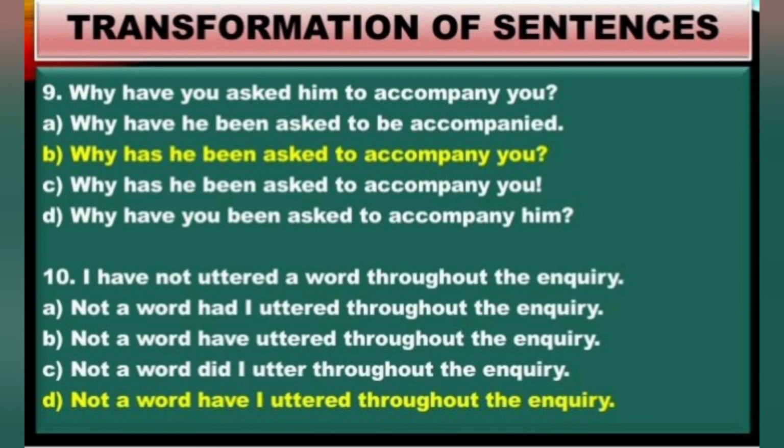And coming to the last question, I have not uttered a word throughout the inquiry. So every option has begun with not a word. So definitely it is inversion. So in inversion we know soon after this negative adverbial form we have to use the helping verb, the correct helping verb. Look at the sentence. I have not uttered. Have uttered is a verb. So we have the helping verb have here. So have is a helping verb. The same helping verb need to be used here.